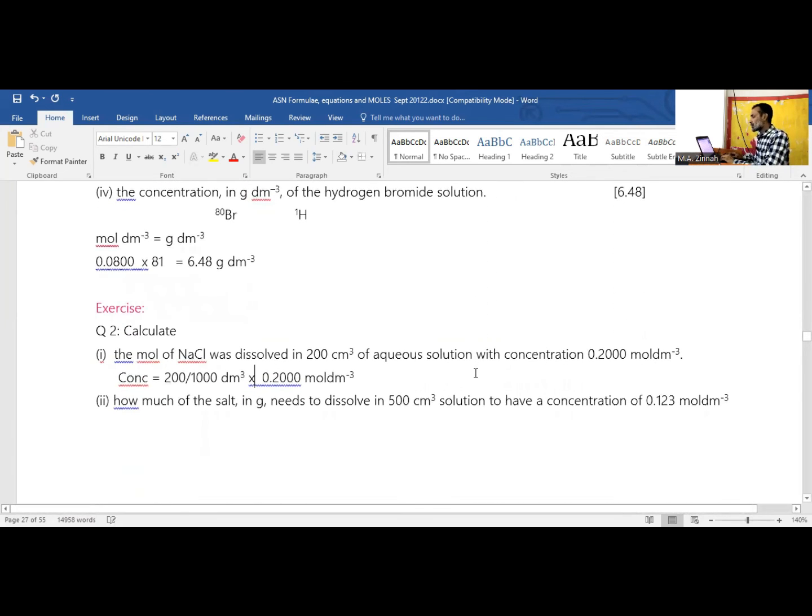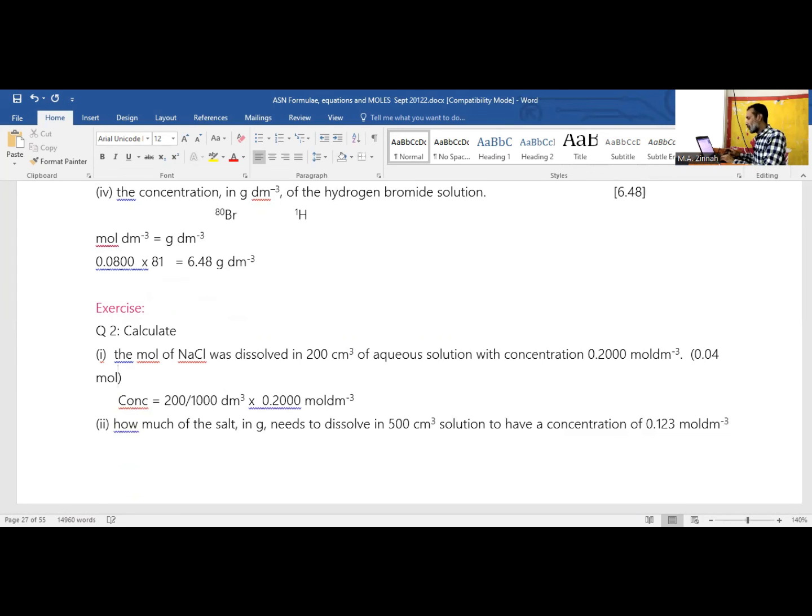Okay, come on. So this is the answer. What answer do you get here? 0.04. Okay, this is the mole. Everybody clear? 0.04 is the mole.